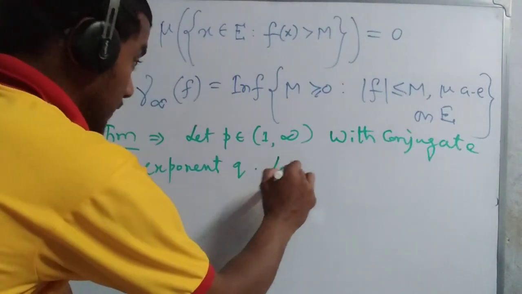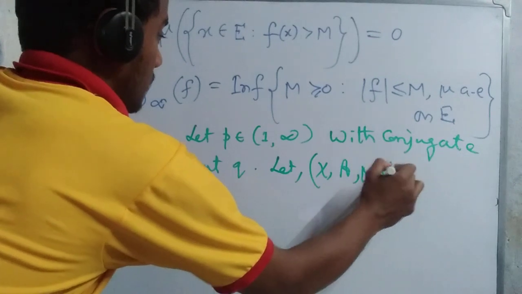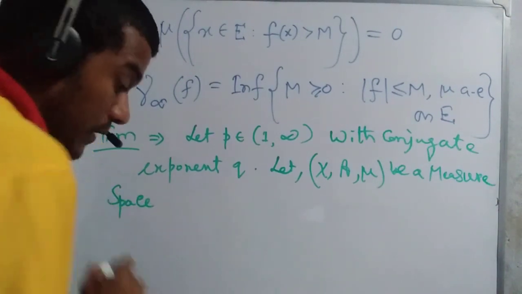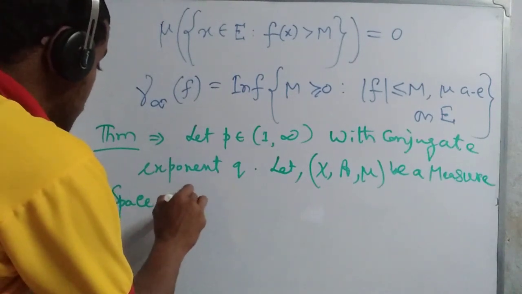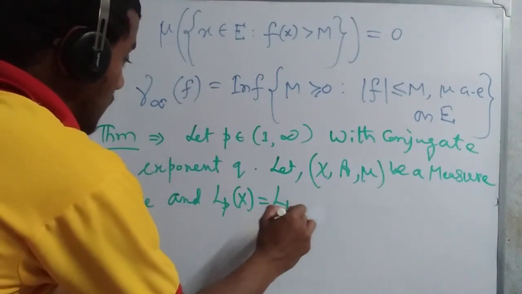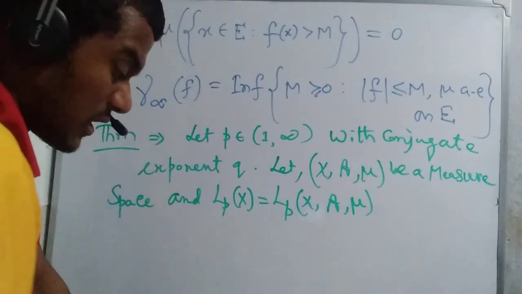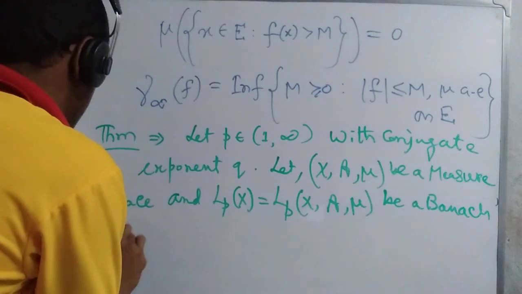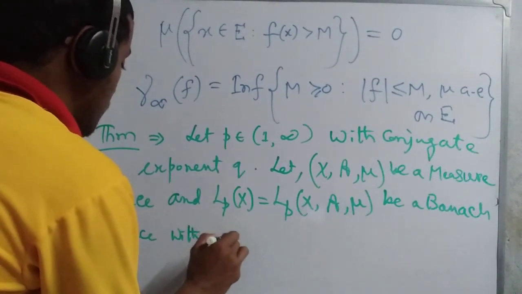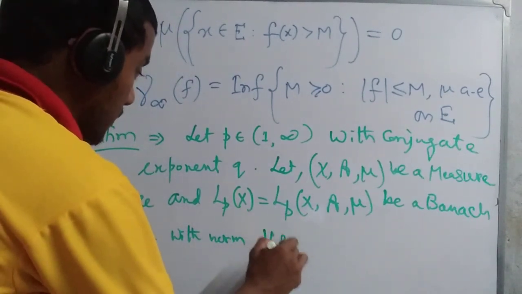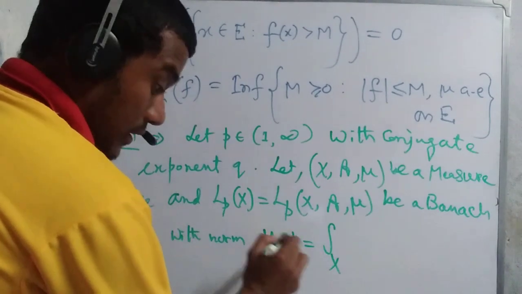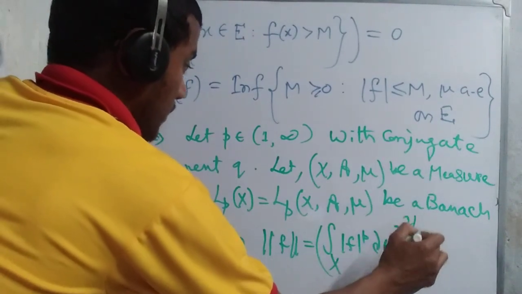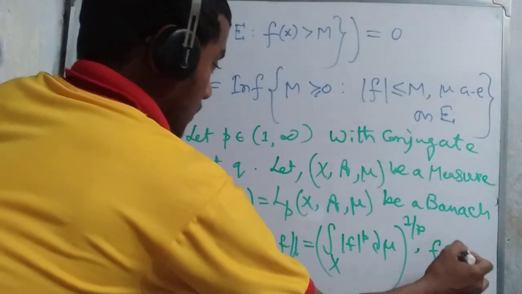Let (X, 𝒜, μ) be a measure space. Then L^p(X, 𝒜, μ) is a Banach space with norm ‖f‖_p = (∫_X |f|^p dμ)^(1/p), where f belongs to L^p(X).